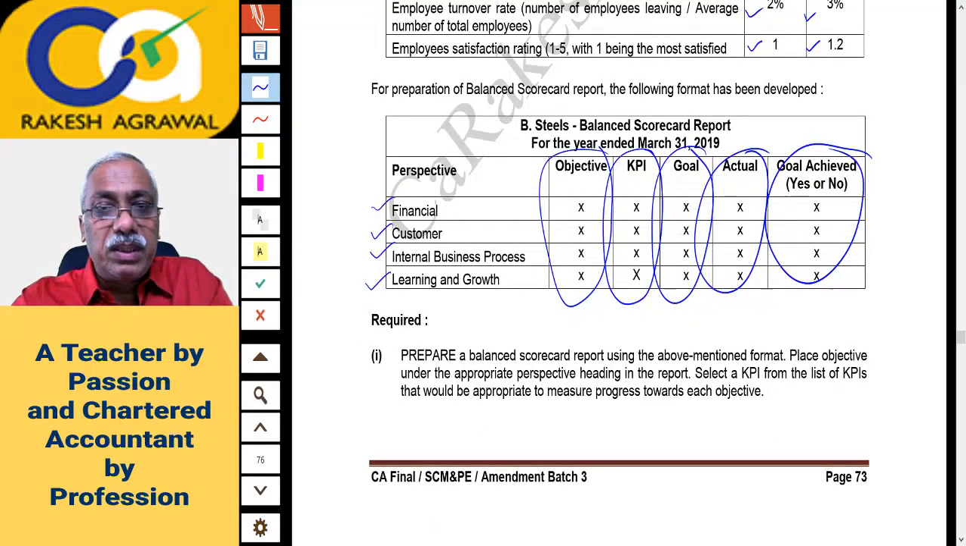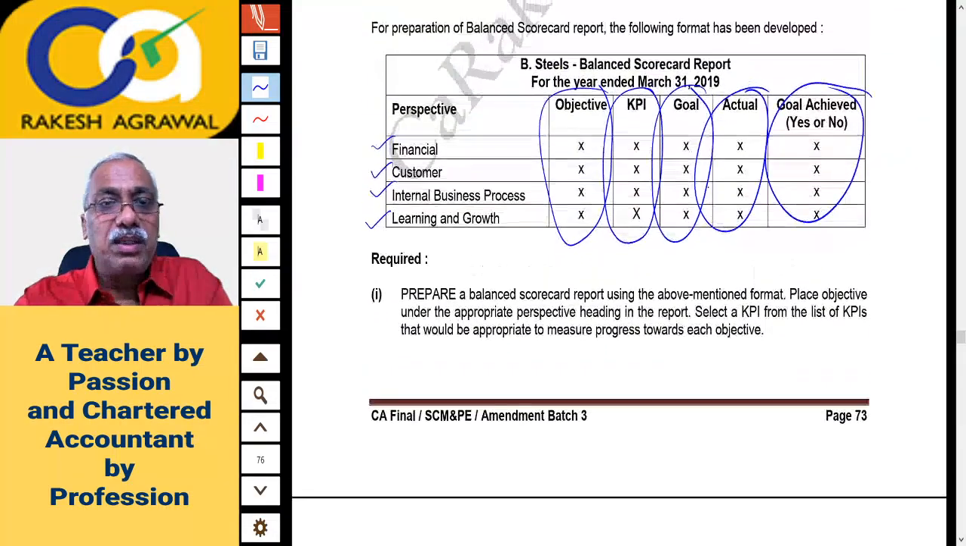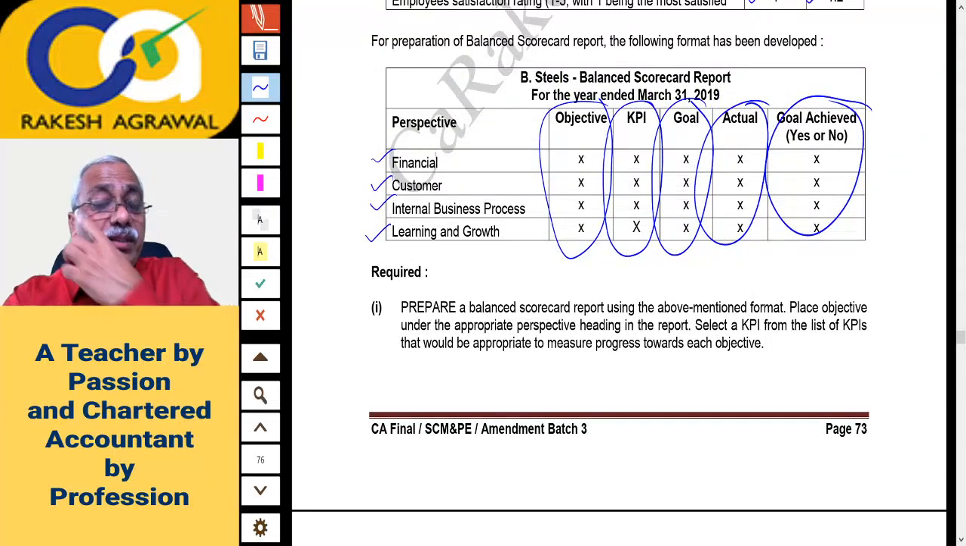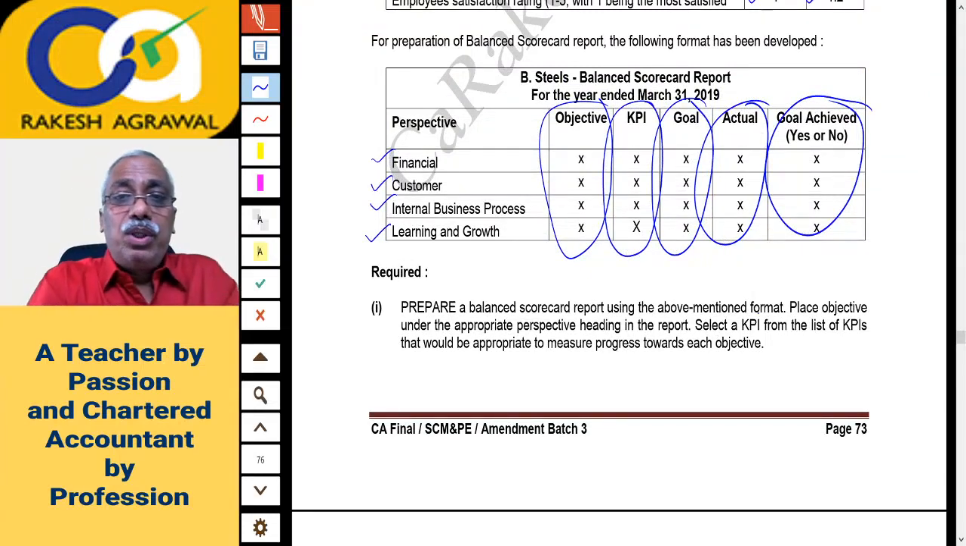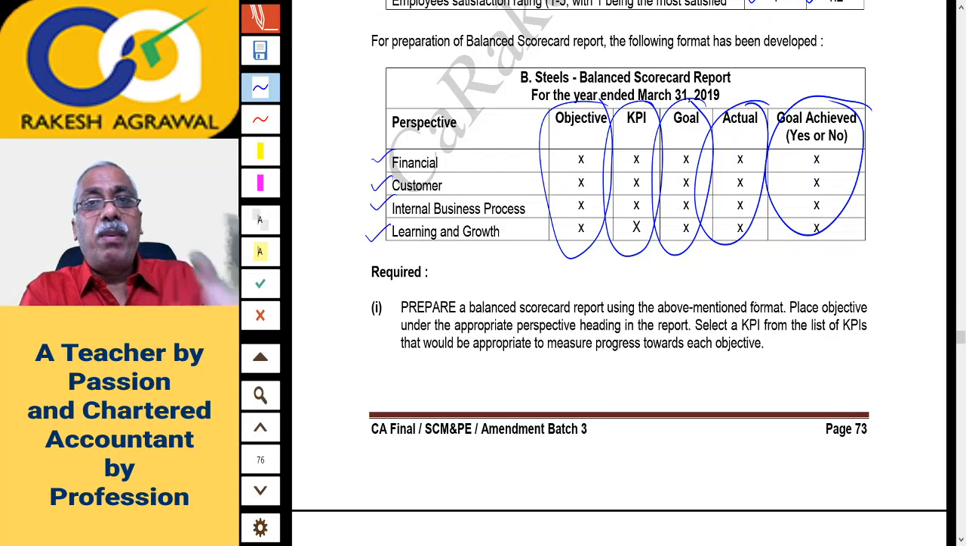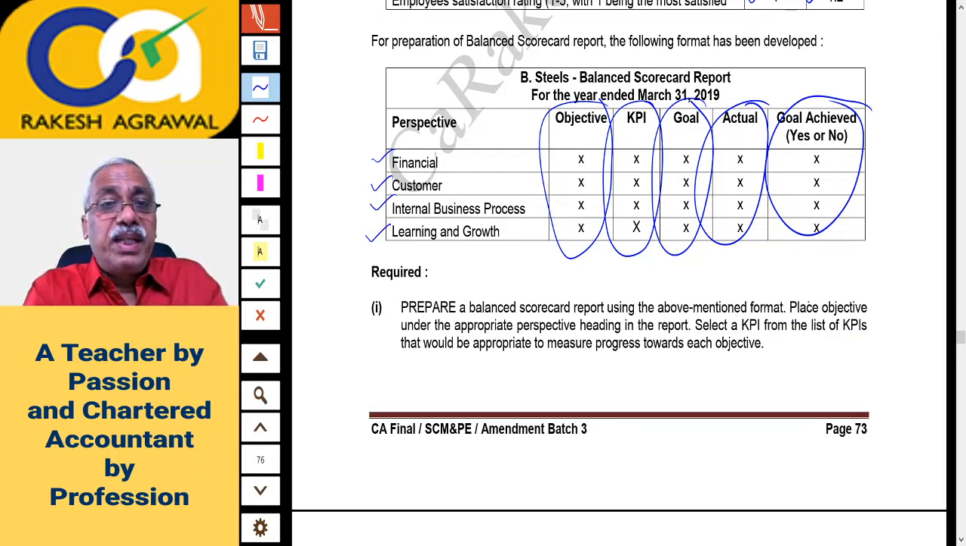There is one more question below. Let us see the first question. First question is to prepare a balance scorecard report using the above mentioned format. So format is already given. You have to just prepare a balance scorecard. Place objectives under the appropriate perspective heading in the report. Select a KPI from the list of KPIs that would be appropriate to measure the progress towards each objective.